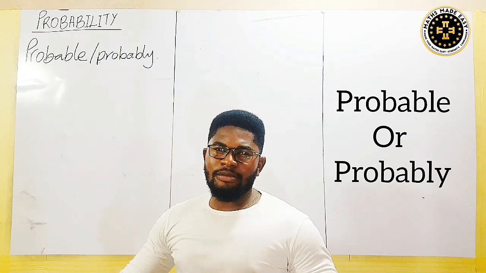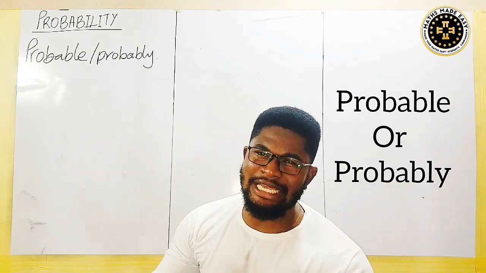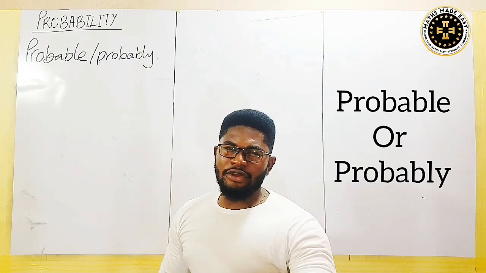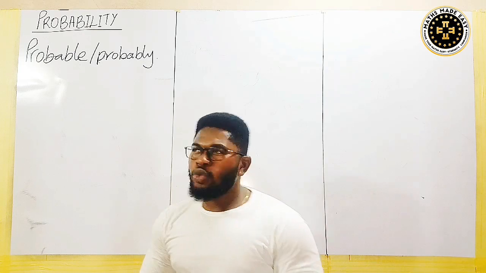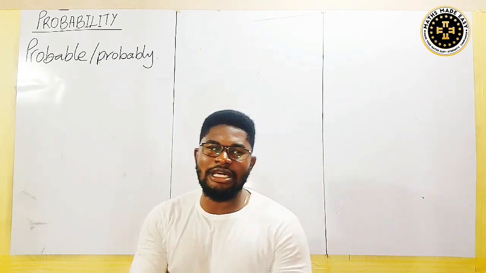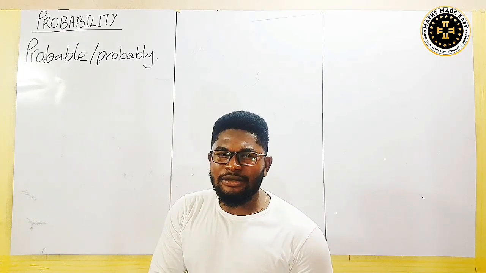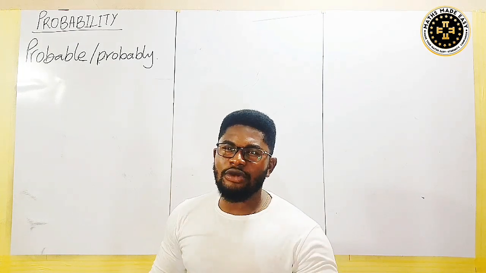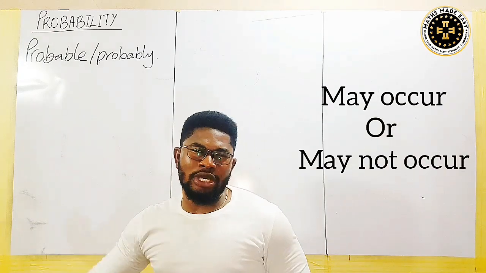So when you say probability, you are saying probable or probably, meaning that you are not certain. Whatever you are talking about can happen or cannot happen. So when you apply probability to a particular event or a particular statement, you are trying to tell us that the particular statement or event we are talking about may occur or may not occur.